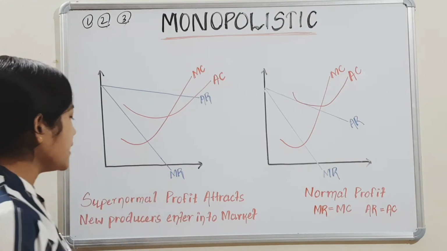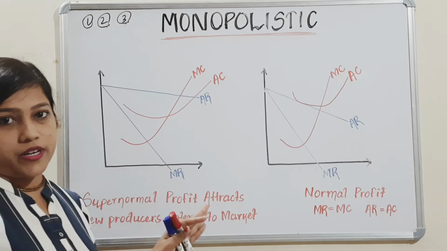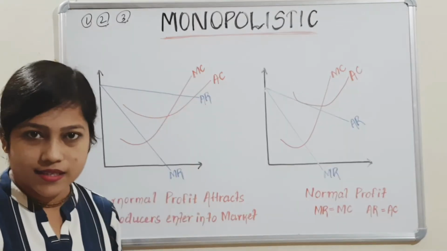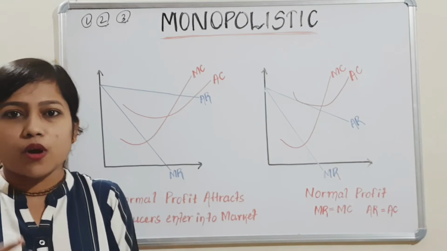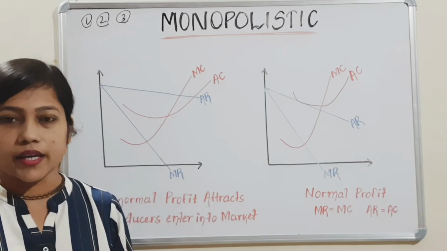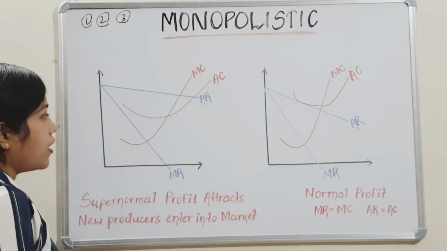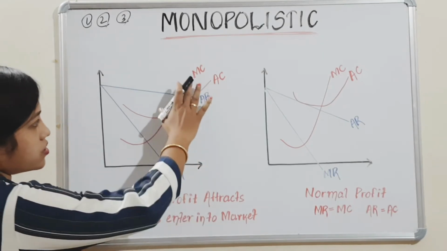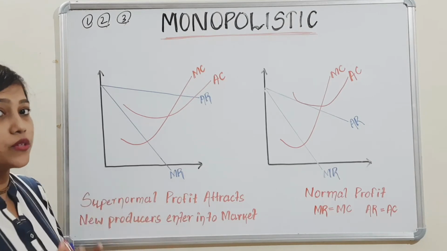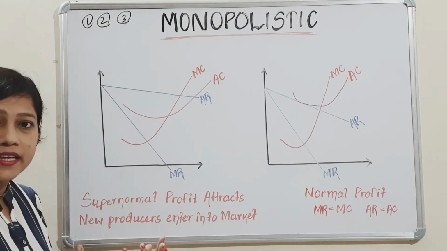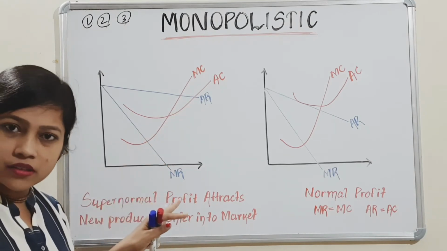See, the first thing is supernormal profit. How, in the case of a monopolistic market, can a firm get supernormal profit, the profit which is not normal? Okay, see. We have already discussed what the cost curves are, what the return curves are, and how to get the profit from the cost curves and return curves.